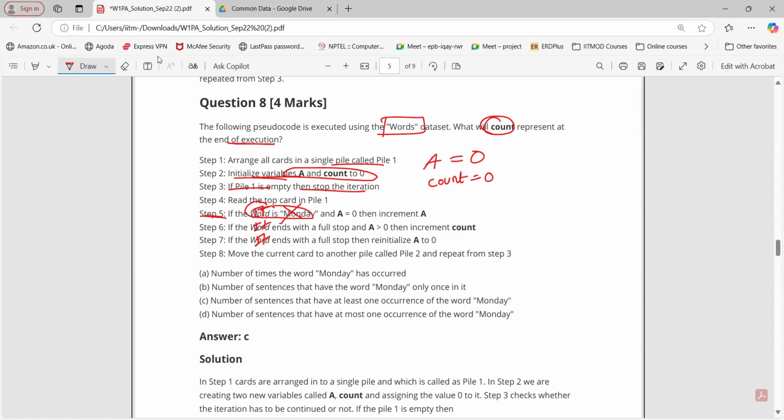What about step number 6? If the word ends with a full stop? No, it does not end with a full stop. What about step number 7? Same thing, not ending with a full stop. So reinitialize A to 0. Not true. We need to move that card to step 8 and go to step number 3.